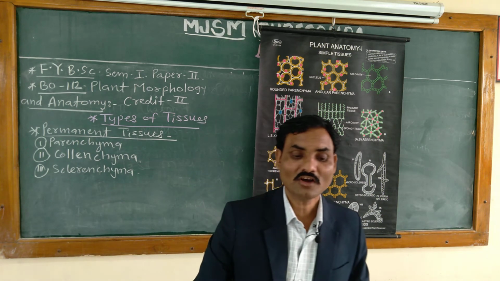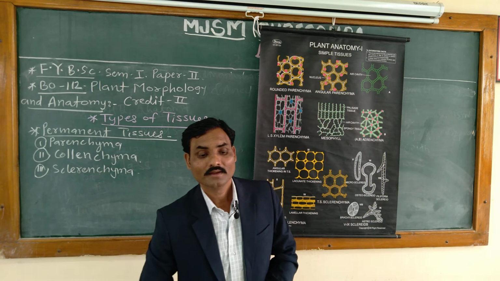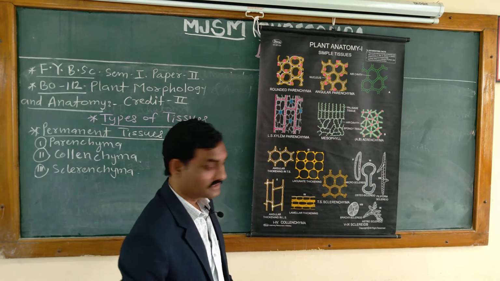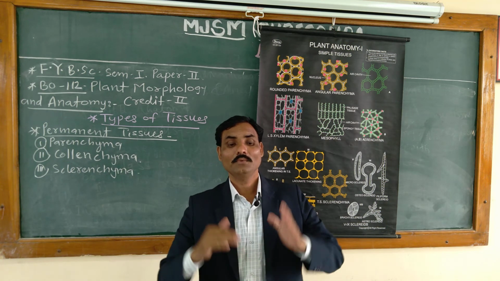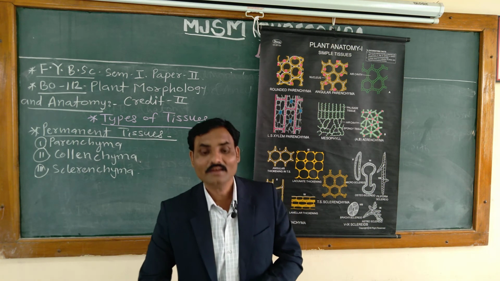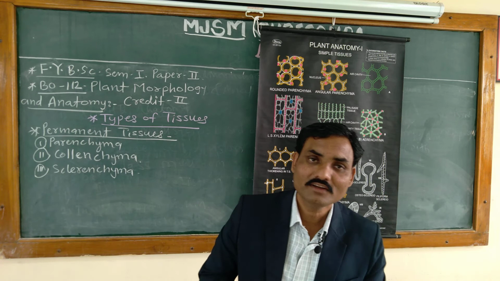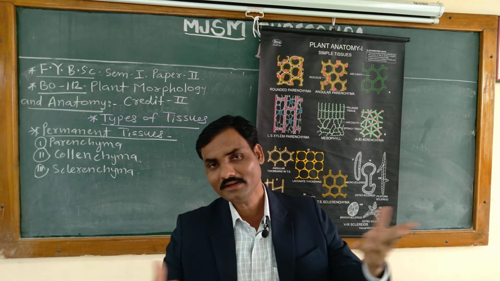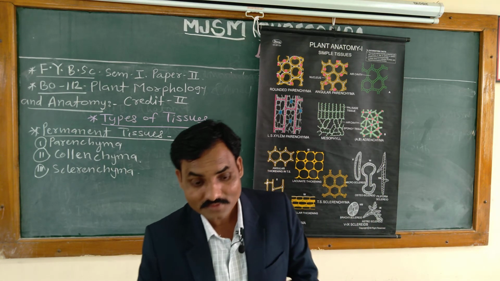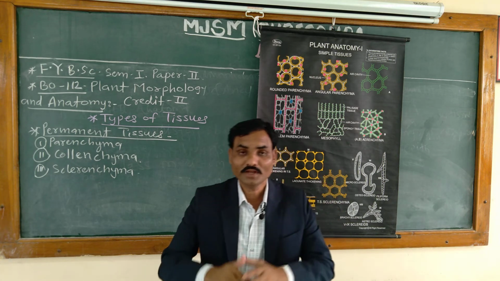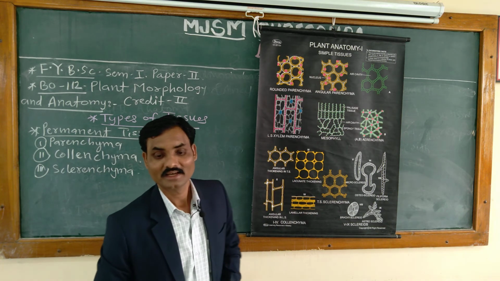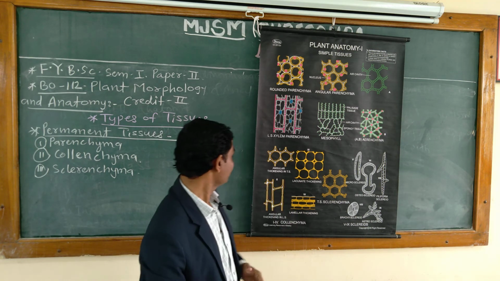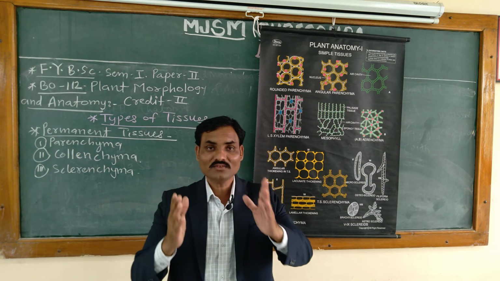Then what are the functions of this collenchyma? We know that the collenchyma cells remain alive even after maturity and sometimes contain chloroplasts. They are more or less rounded or polygonal in transverse section.